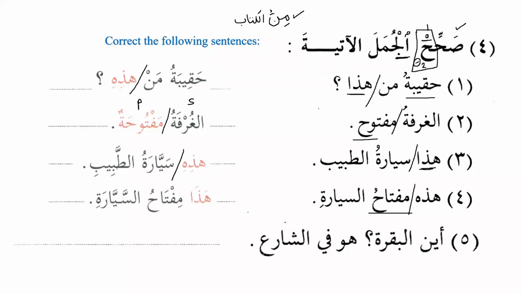Excellent. Okay. أين البقرة? Where is the cow? هو في الشارع. It is on the street or in the street. هو. Baqara is feminine, so what should we use? Here. Excellent. Very good. Here في الشارع. It is in the street.